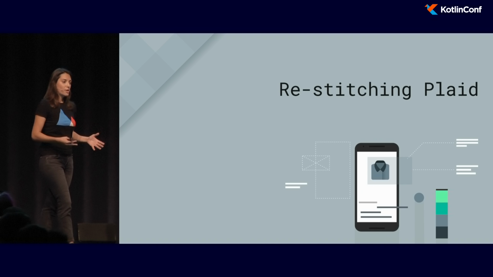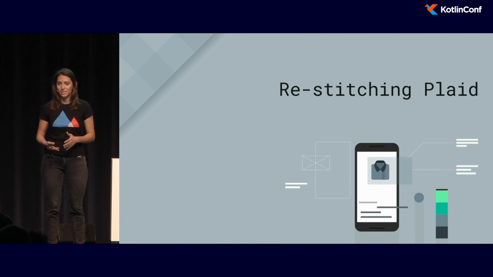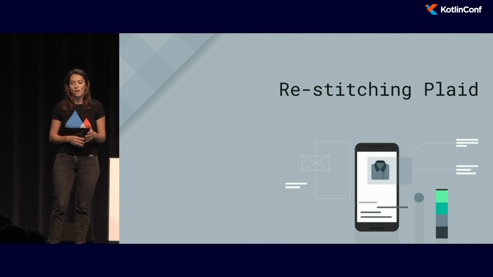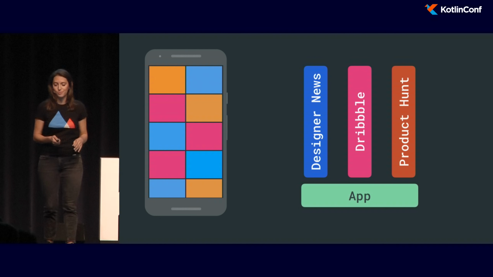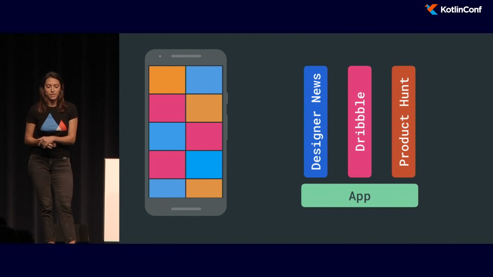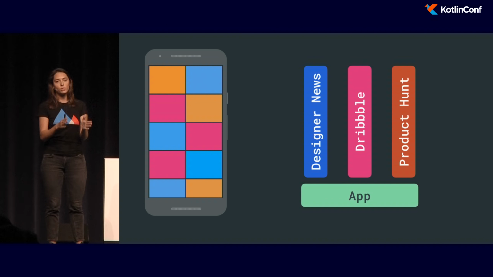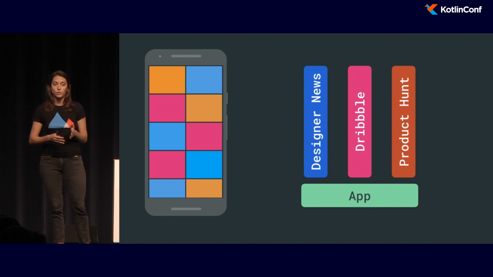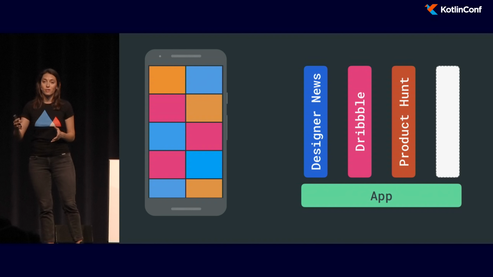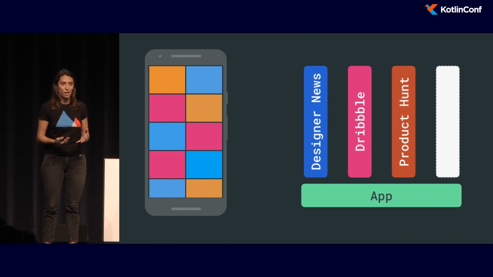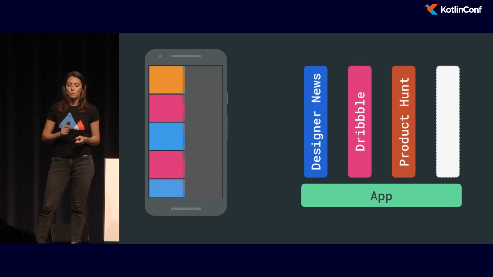So you know how it is, measure twice, cut once. So before we wanted to cut, we decided to define how we want to restitch Plaid back. So we knew that, OK, we have 3 different sources. So each of these sources should be in their own module. So like this, we can easily plug and play another data source when we want to extend the app. Even more, what we found would be